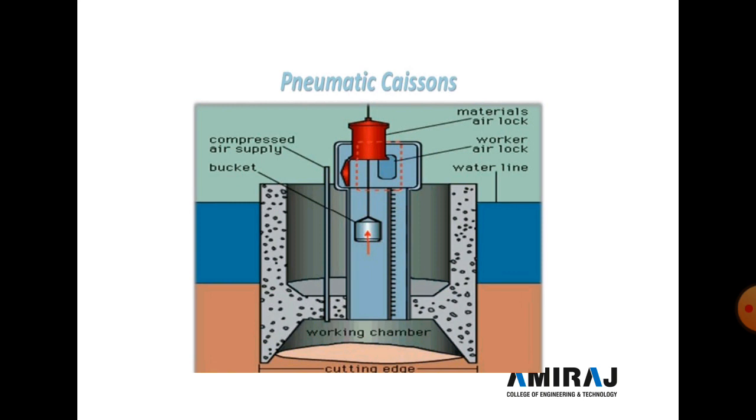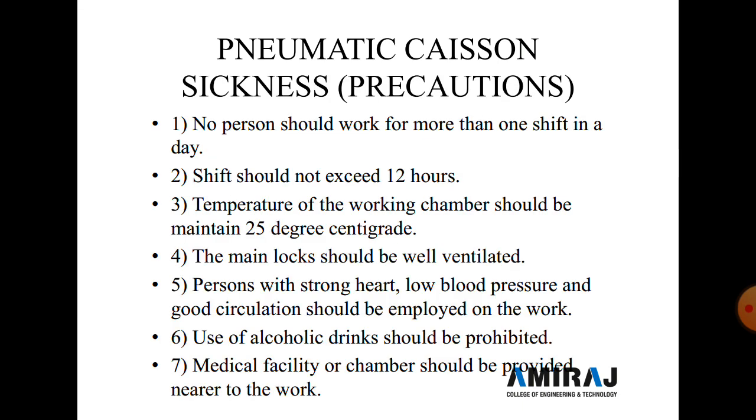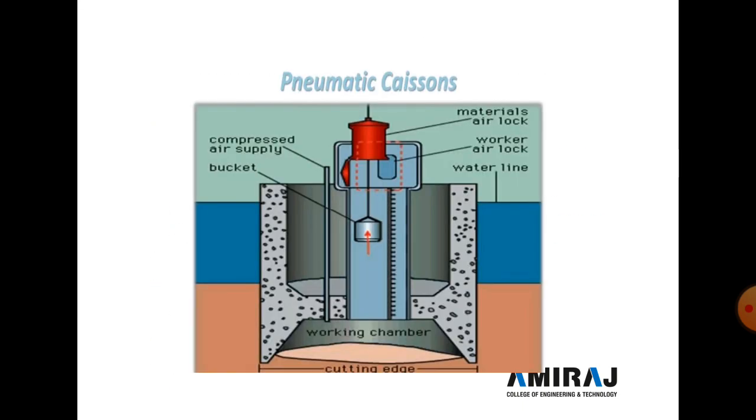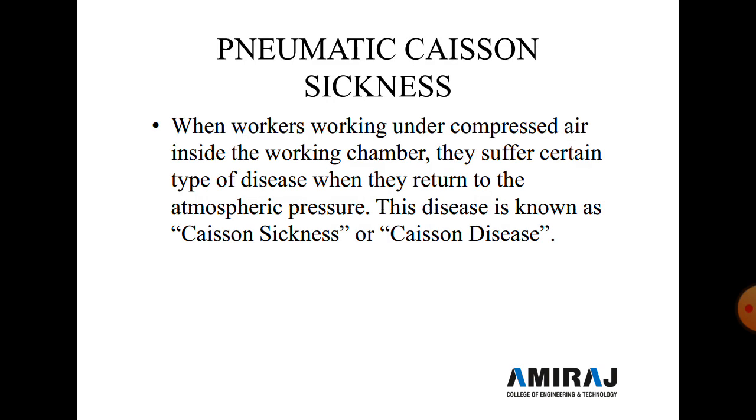Here the figure of the pneumatic caisson is seen. In this figure, the compressed air supply pipe is given, then a bucket for removing the material, and there are two airlocks. One airlock is for removing the material, and the second airlock is for the entry or exit of the workers. The working chamber is provided at the bottom and the cutting edge is provided at the bottom of the pneumatic caisson.